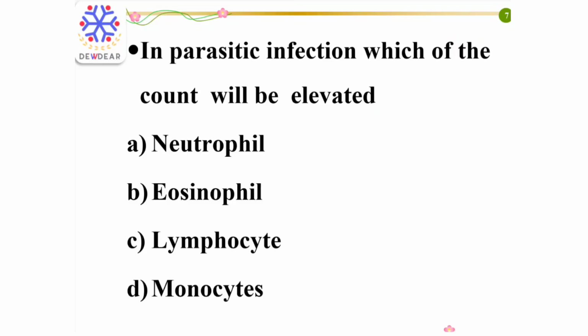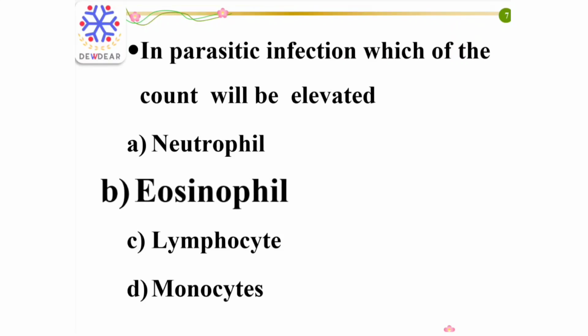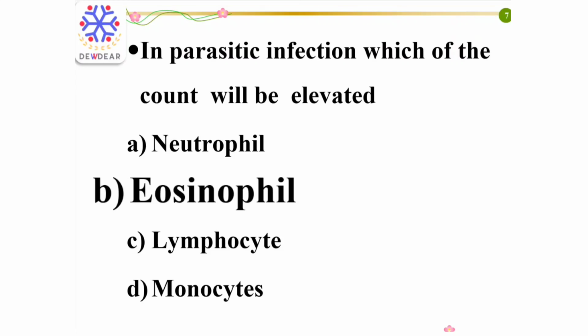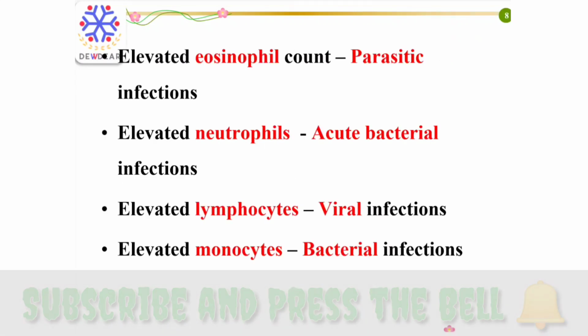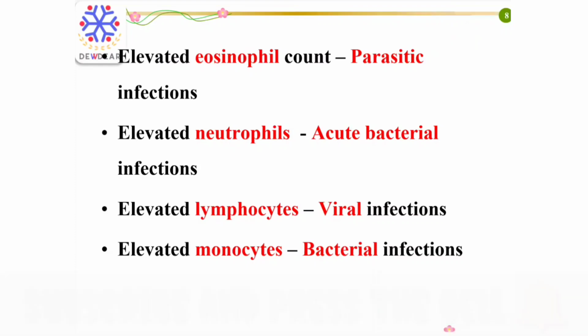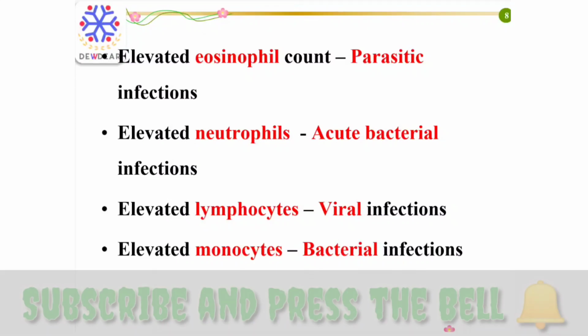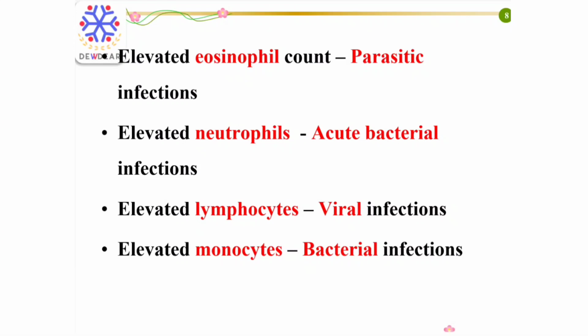Next question: in parasitic infection, which of the counts will be elevated? Options: neutrophil, eosinophil, lymphocyte, monocyte. Here the right answer is eosinophil. Elevated eosinophil counts are associated with parasitic infections and allergic disorders. Elevated neutrophils are seen in acute bacterial infections. Elevated lymphocytes are seen in viral infections, and elevated monocytes are associated with severe bacterial infections.